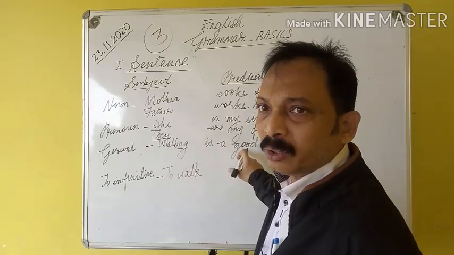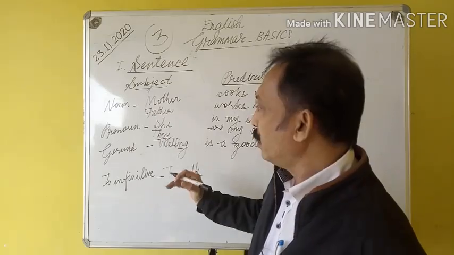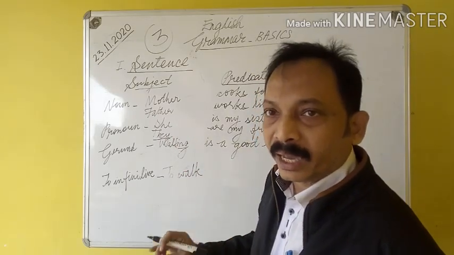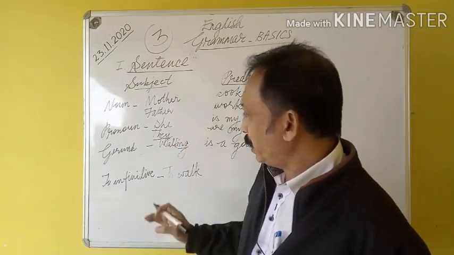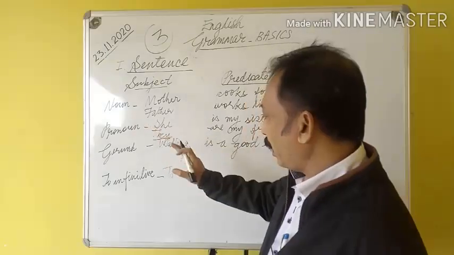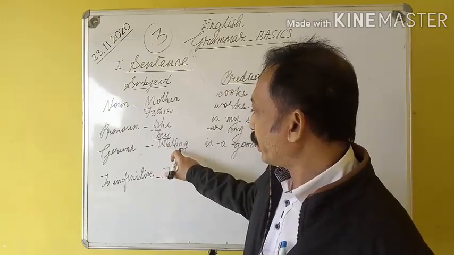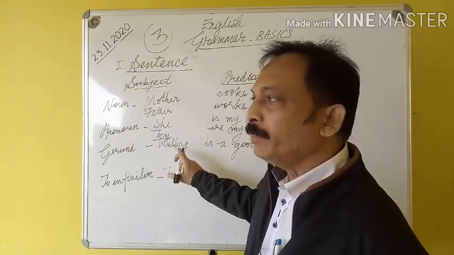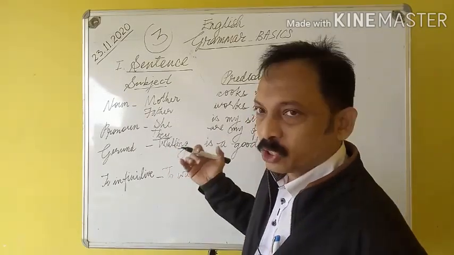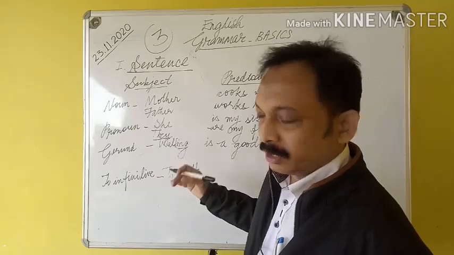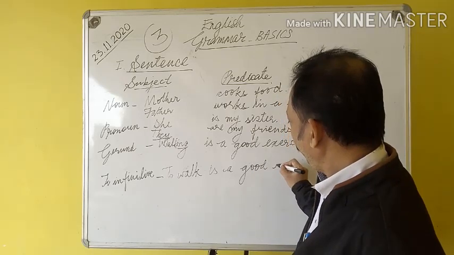Speaking truth is a good habit. Speak, speaking. Run, running. Go, going. Wake, waking. All these can be made by adding ing to a verb and that can take the place of a subject. Wherever you can use a gerund, you can use an infinitive also. To plus the plain verb is an infinitive. So walking becomes to walk, running becomes to run, speaking becomes to speak. What to do? It is very simple. To plus verbal root is a to infinitive. To walk, same, is a good exercise.